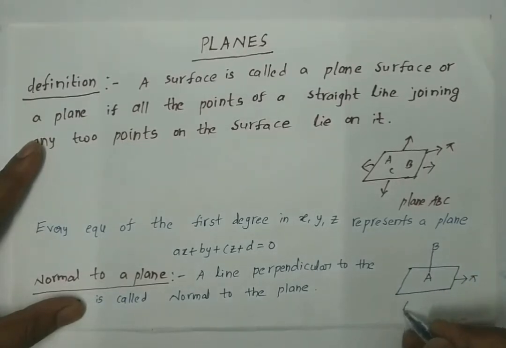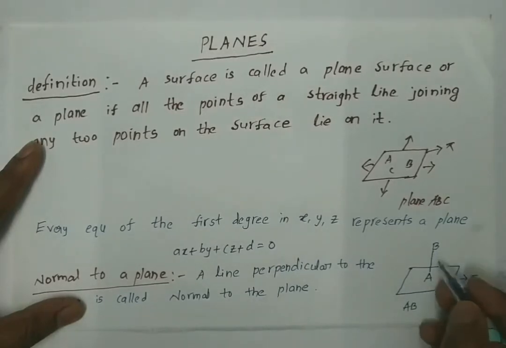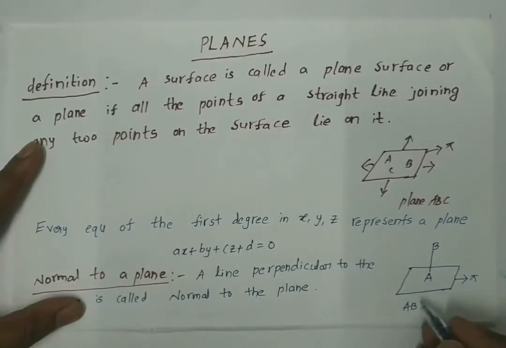Here AB is called the perpendicular distance or length of perpendicular from the point B to the plane pi. So what is AB? AB is called perpendicular distance or length of perpendicular from the point B to the plane.